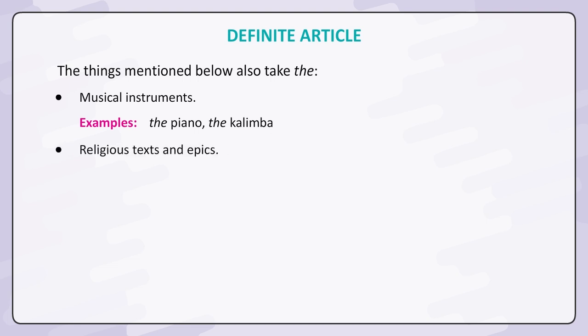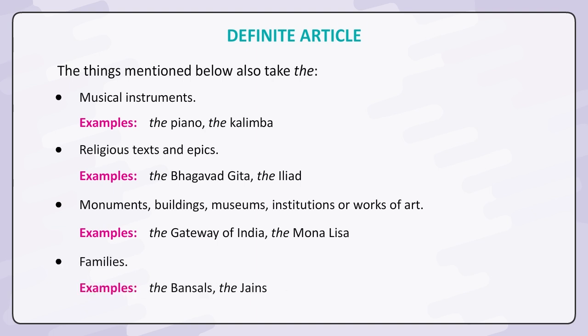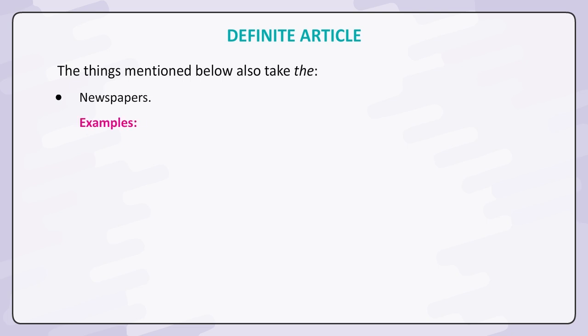Religious texts and epics. Examples: the Bhagavad Gita, the Iliad. Monuments, buildings, museums, institutions, or works of art. Examples: the Gateway of India, the Mona Lisa. Families. Examples: the Bansals, the Jains. Newspapers. Examples: the Times of India, the Guardian.